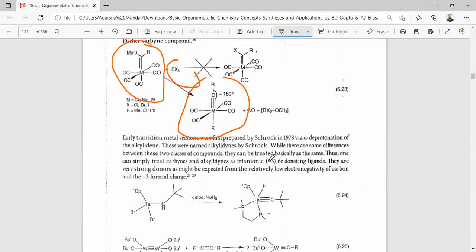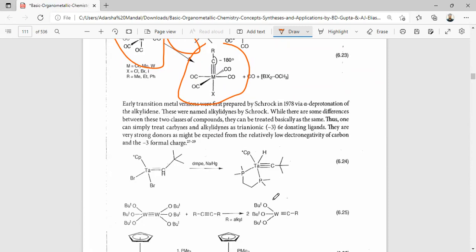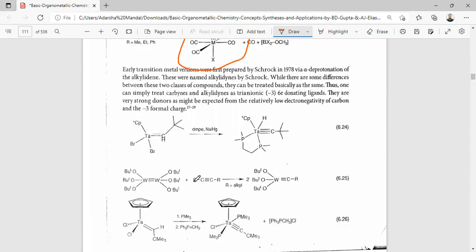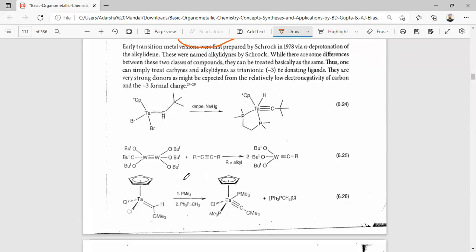They are very strong donors, as might be expected from the relatively low electronegativity of carbon and its -3 formal charge. So this is the preparation method of the Schrock carbyne. It reacts with DMP to form this Schrock carbyne.